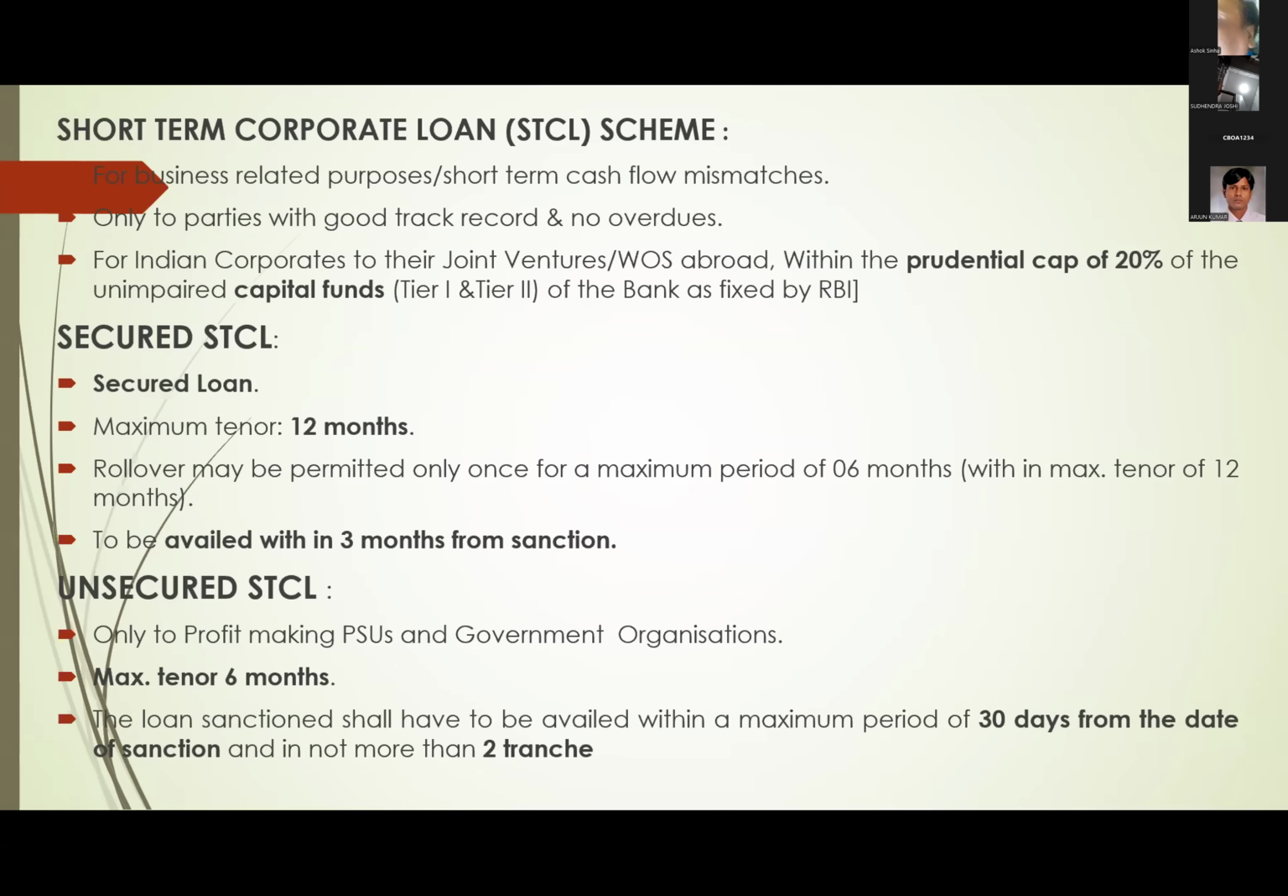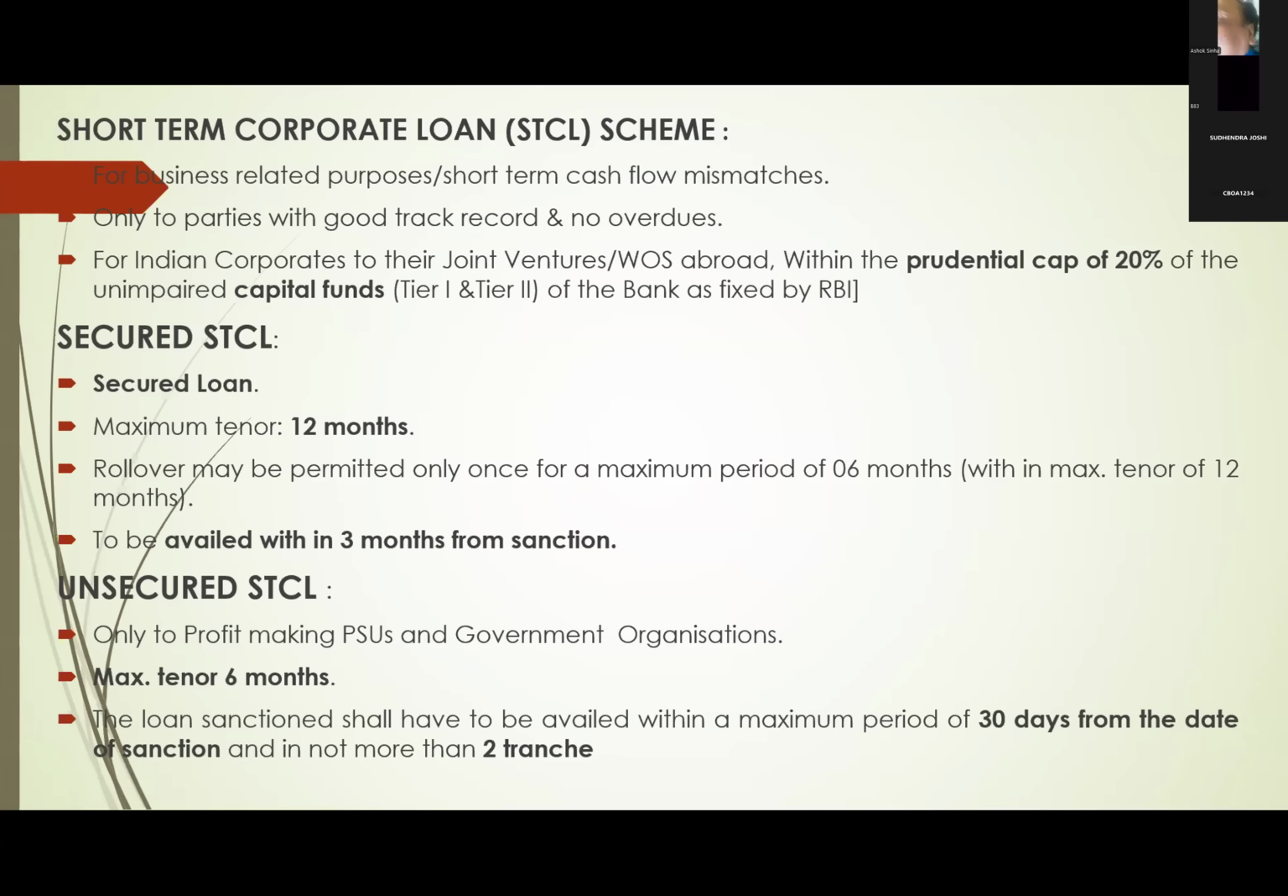Right? So here there are two types of STCL loans. One is secured STCL, the second is unsecured STCL. Secured STCL maximum tenure is 12 months only. That means within 12 months the loan is to be closed. The first time we will permit a maximum of 6 months, and it can be rolled over by another 6 months. So the maximum will be 12 months. And whenever we sanction STCLs, they have to avail the loan within 3 months from the date of sanction.